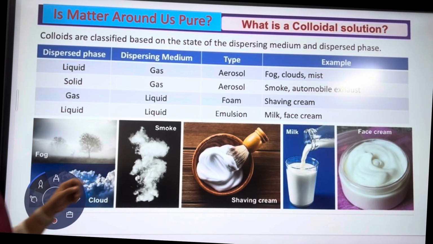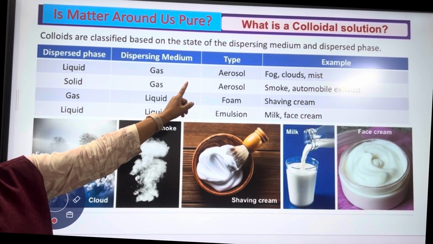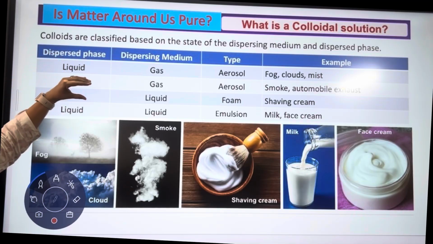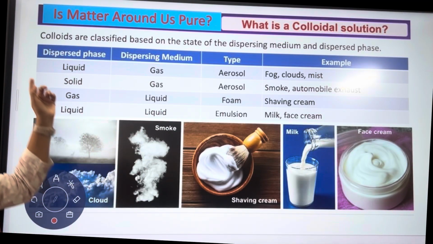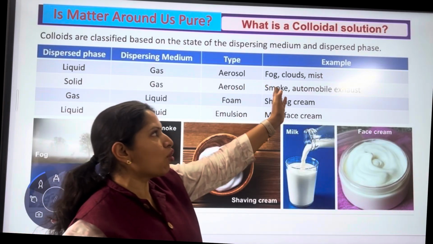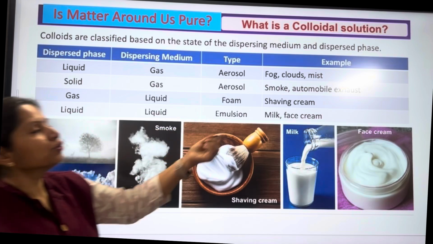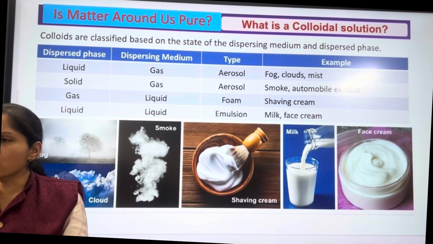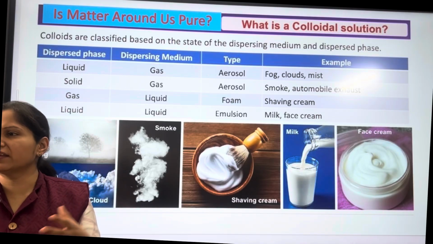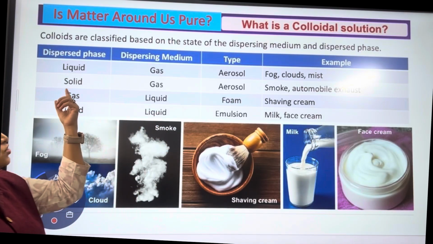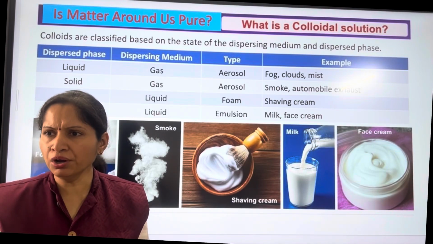Aerosol. Okay. Aerosols means a liquid or a solid is present in a gas. So it could be either a liquid or a solid. If it is present in a gas, then we call it an aerosol. Okay. If liquid is present in gas, the examples include fog, clouds and mist. If a solid is present in gas, those examples are smoke, because smoke has carbon particles which are solid and that is present in the carbon dioxide and other gases. So solid is present in a gas. Okay. Is that fine, everyone? Can we move on? Yes?